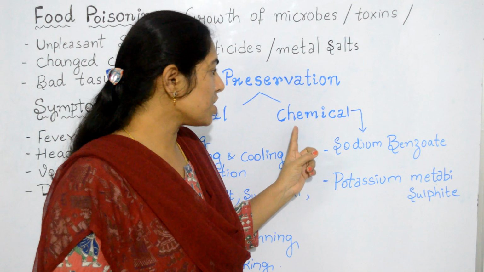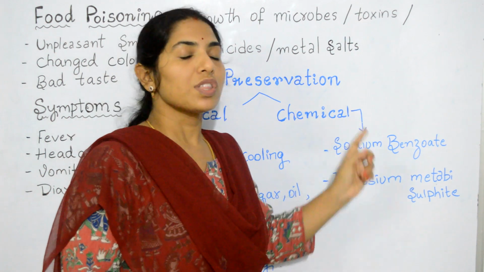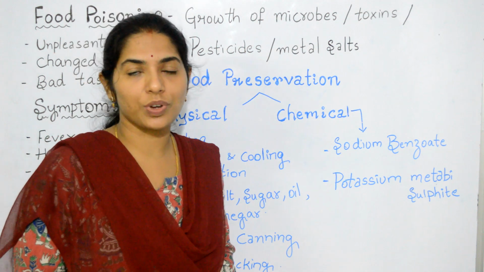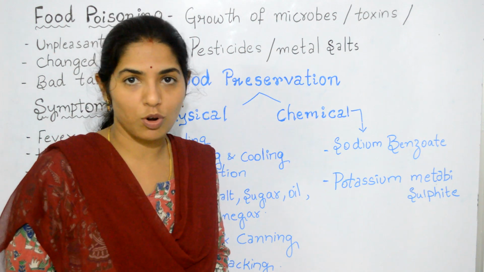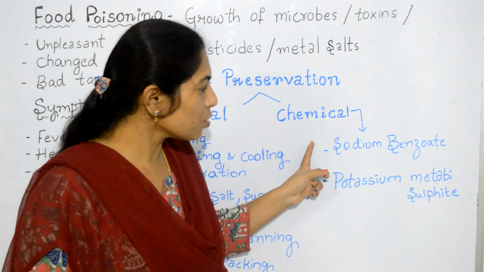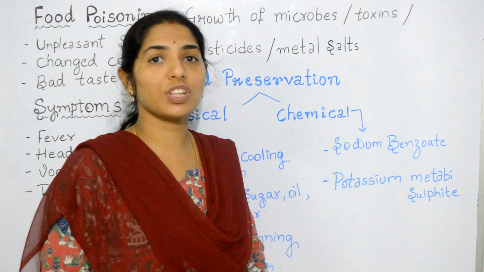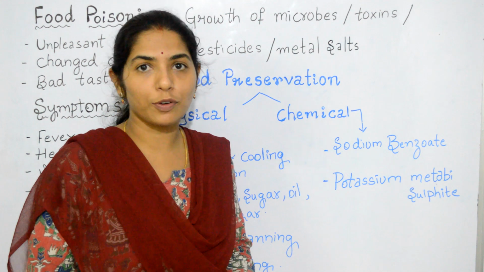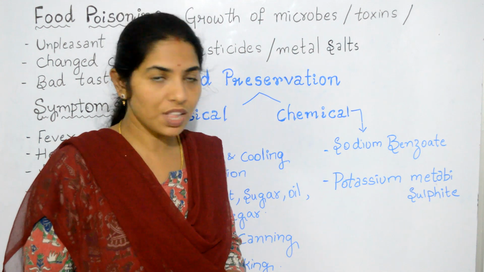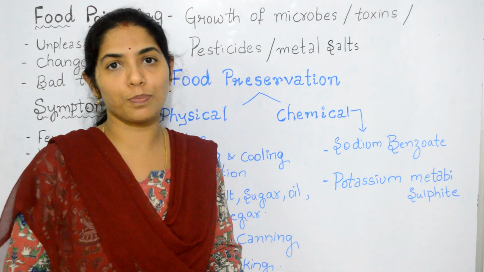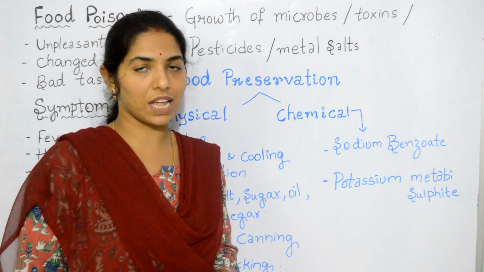The next method is using chemical preservatives. In this method, chemical substances are generally used to kill the food-spoiling microorganisms. Here are two chemical substances. The first one is sodium benzoate, which is used to preserve foods such as fruit juices, whereas potassium metabisulfite is used to preserve jams, jellies, etc.